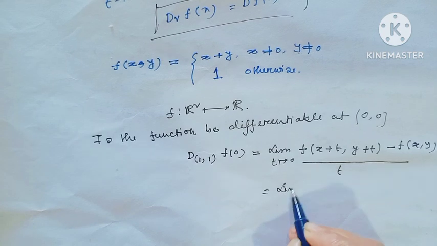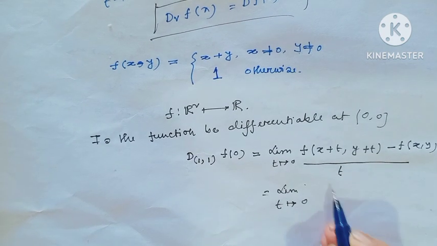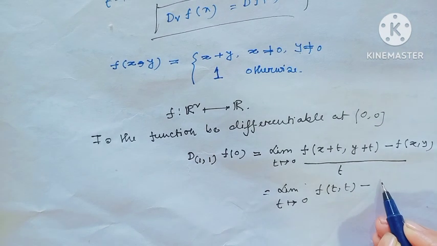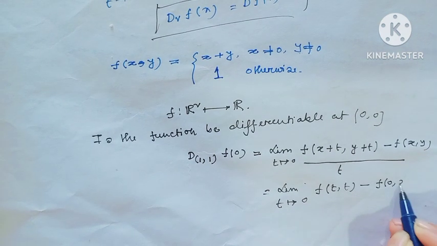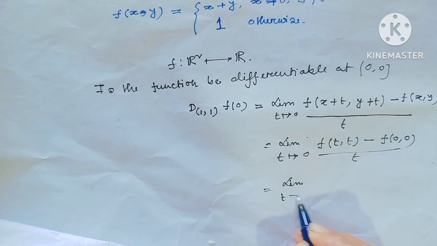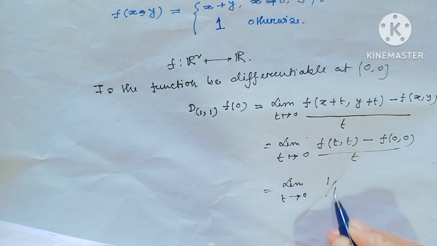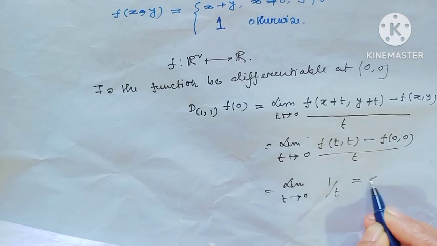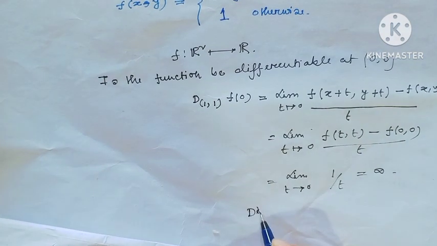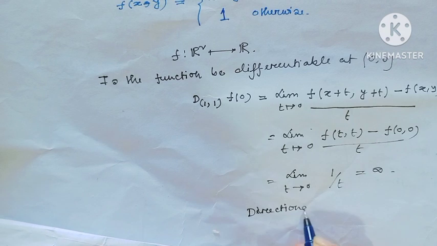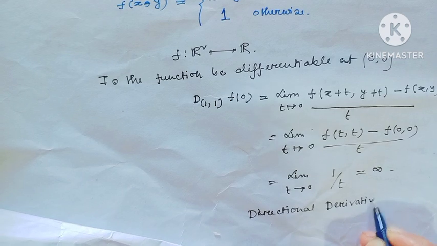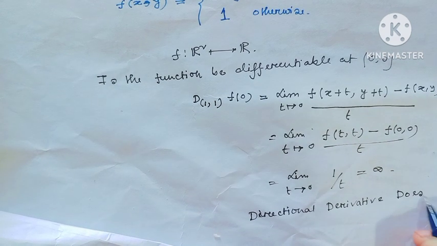That means the limit as t goes to 0 of f(t, t) minus f(0, 0), divided by t. That means this is the limit as t goes to 0 of 1 over t, and this value is actually infinity. So the directional derivative does not exist here.